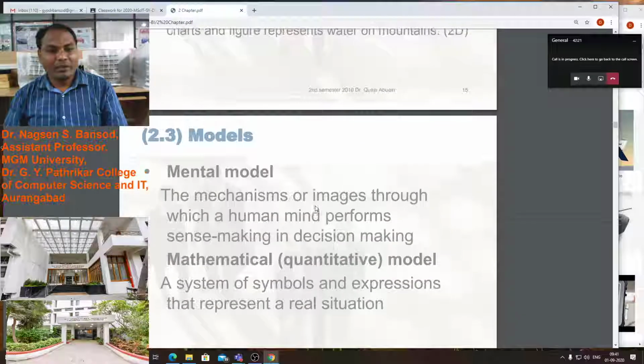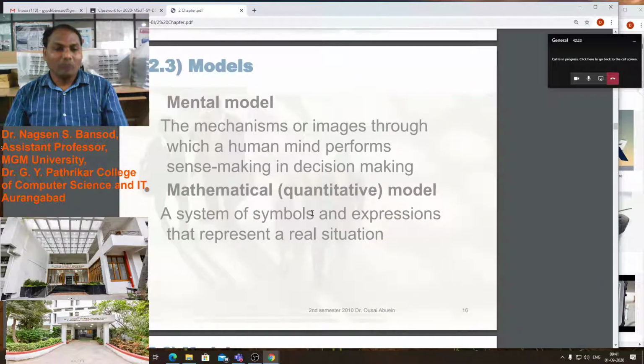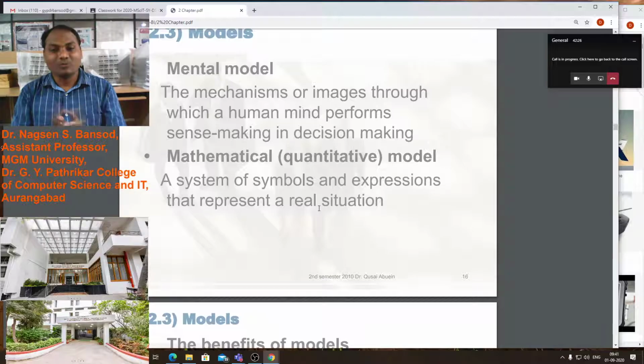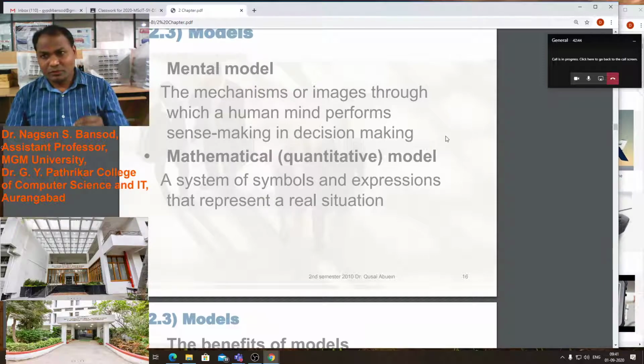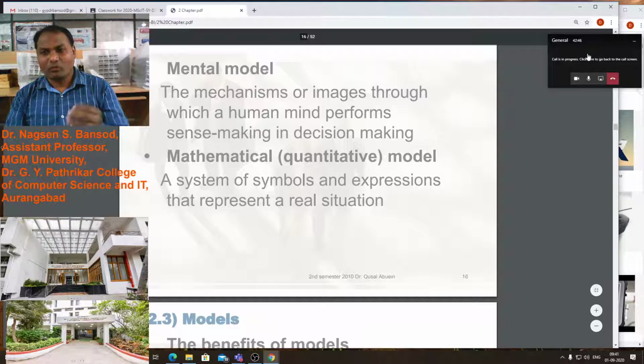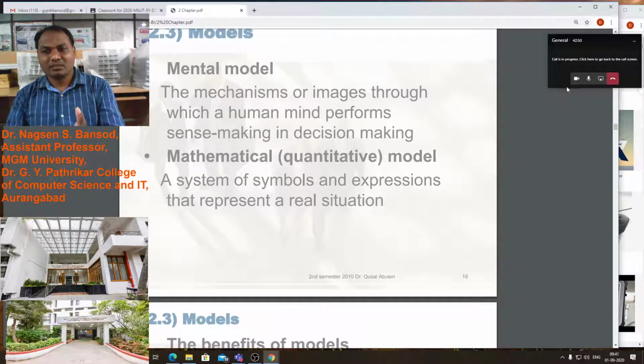Another type of model is the mental model, the mechanism or image through which a human mind performs sense making in decision making. Suppose you see this diagram. What is behind this picture?